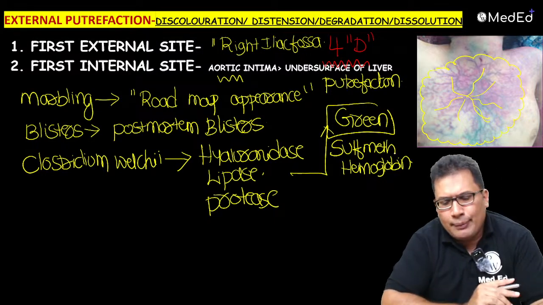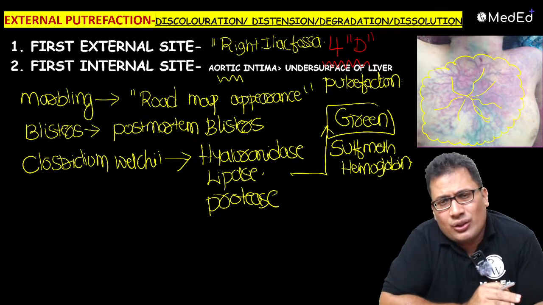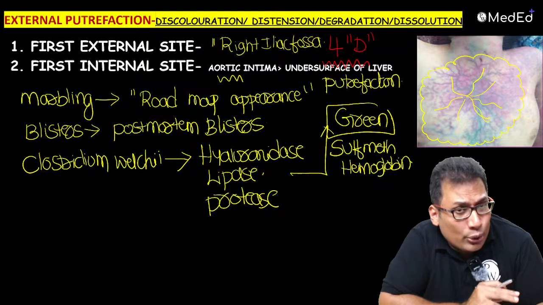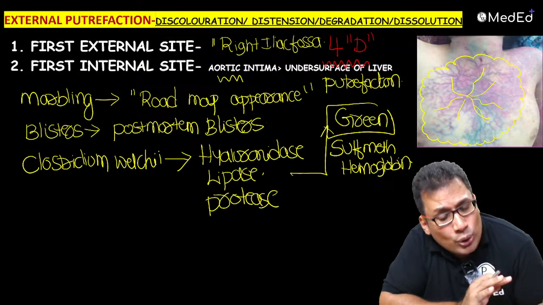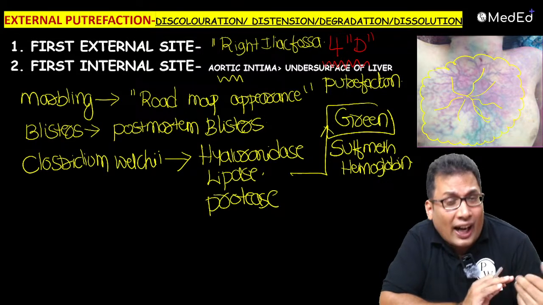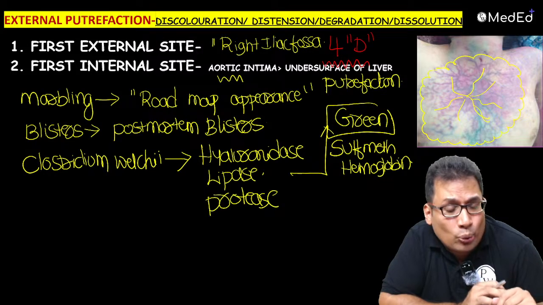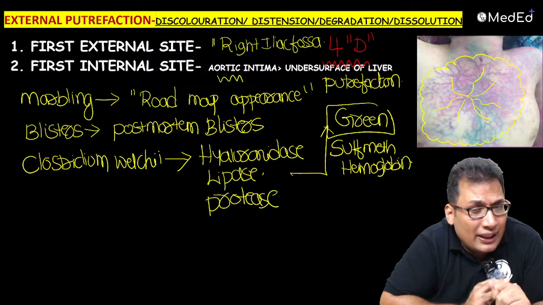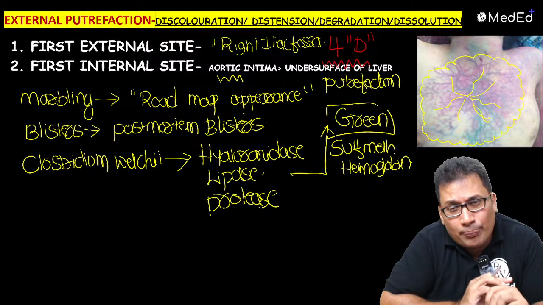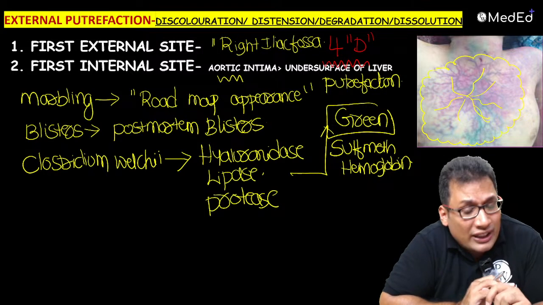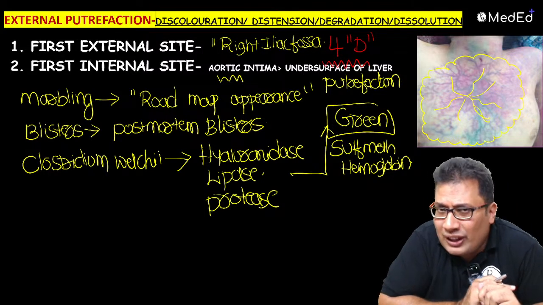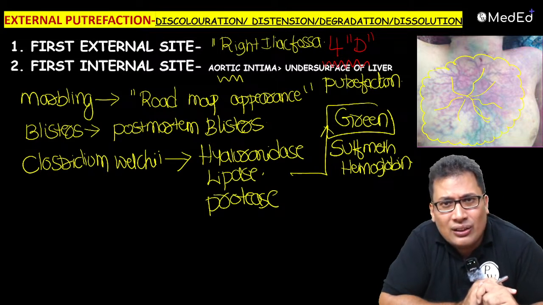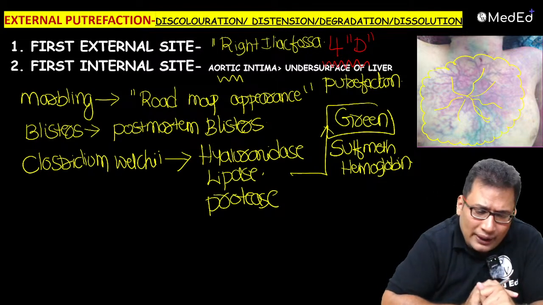So there can be marbling, there can be blisters, post-mortem blisters. The question can be asked how to differentiate between post-mortem blister and ante-mortem blister. Ante-mortem blisters consist of albumin or protein. Post-mortem blisters contain only gas. Clostridium welchii is the main organism. It multiplies in the ileocecal junction and produces powerful enzymes that give rise to the green color pigment, known as marbling.